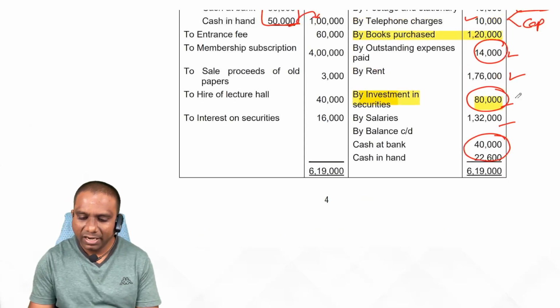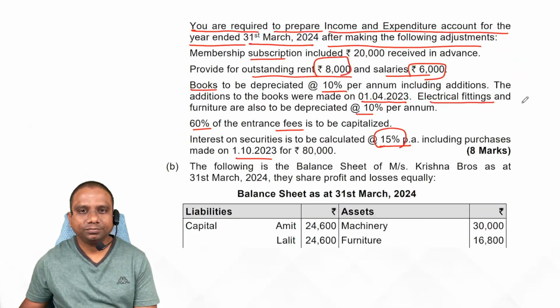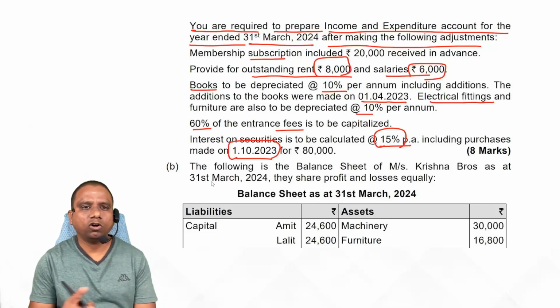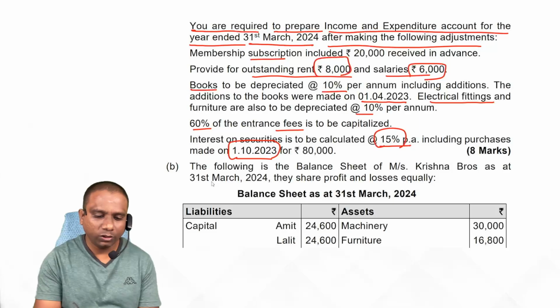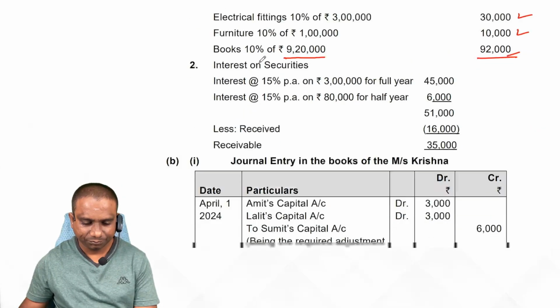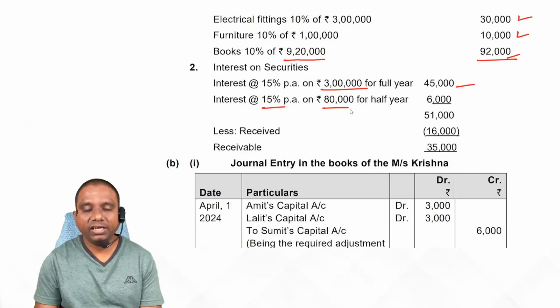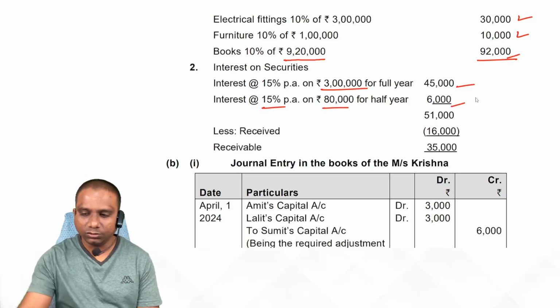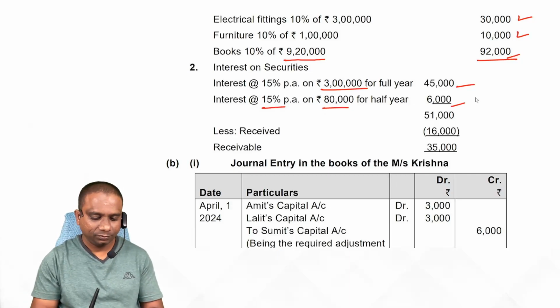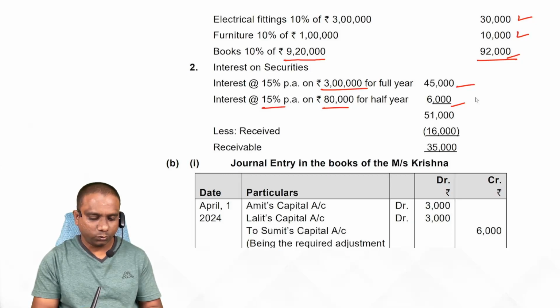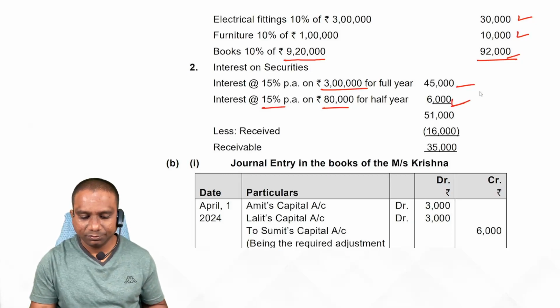On 80,000, purchased on 1/10/2023, for how many months do we get interest? 6 months. So look at the interest calculation. 15% on 3 lakhs is 45,000. 15% on 80,000 for 6 months: 80,000 into 15% into 6 by 12, so 6,000 rupees. Is it clear, students?